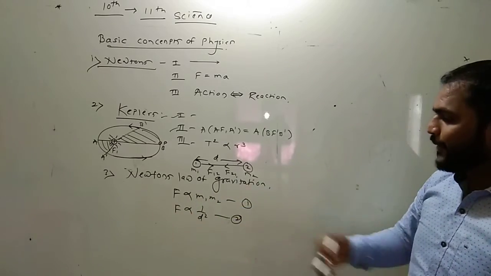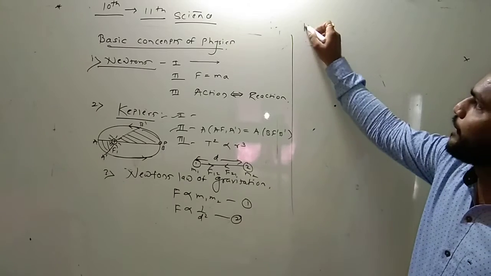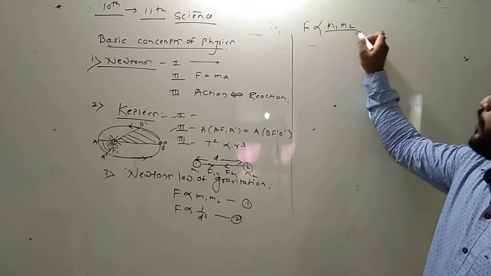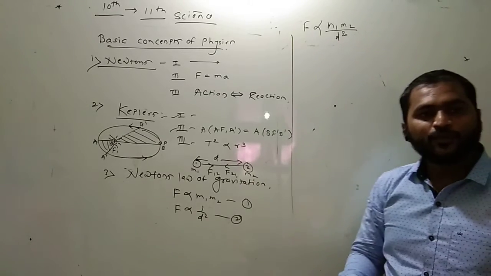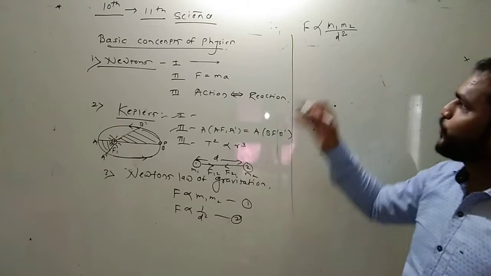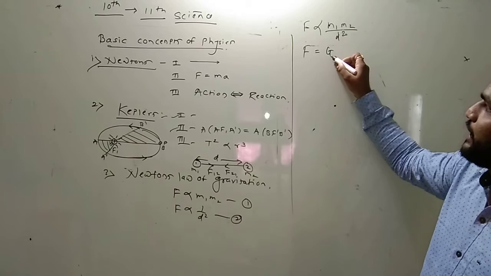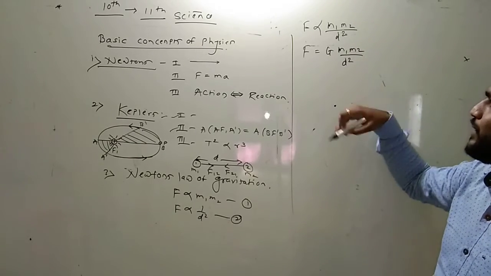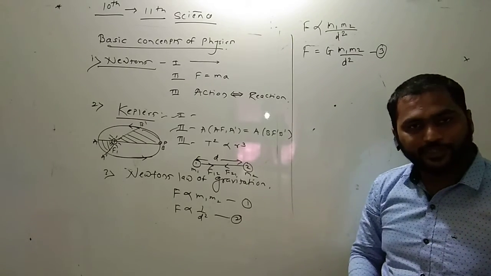That's why on combining these two equations we get, जर हे इक्वेशन कंबाइन केले तर काय मिळणार बघा, F is directly proportional to m1 m2 upon d square. Therefore, replacing the proportionality sign with equals, F is equal to G, capital G, into m1 m2 upon d square. This is the required expression for Newton's law of gravitation.